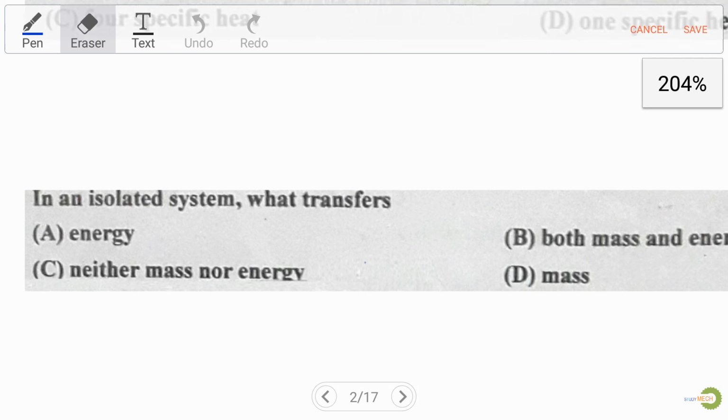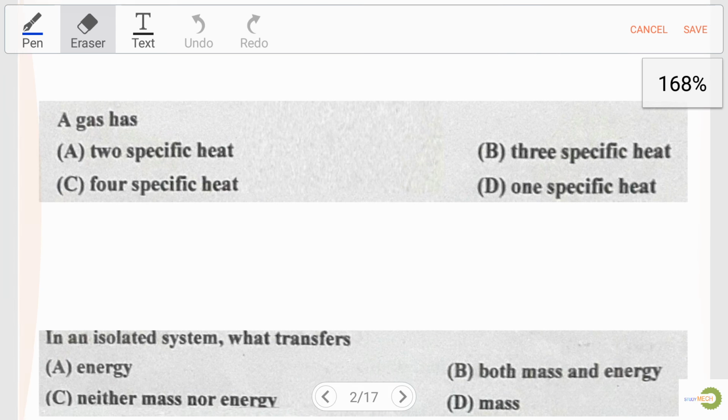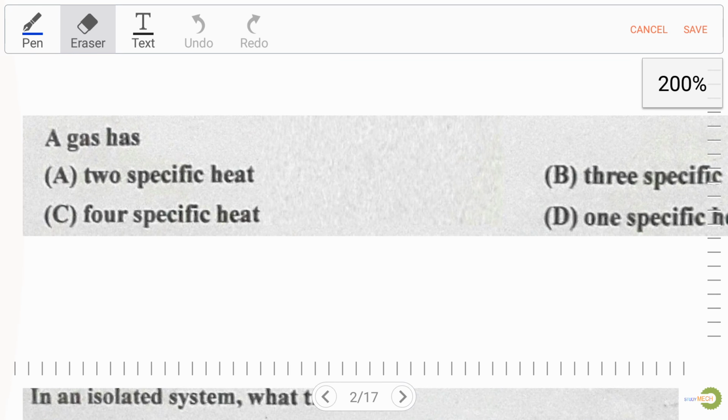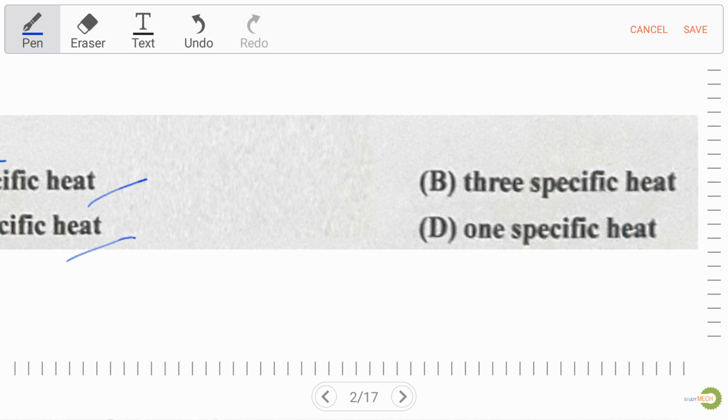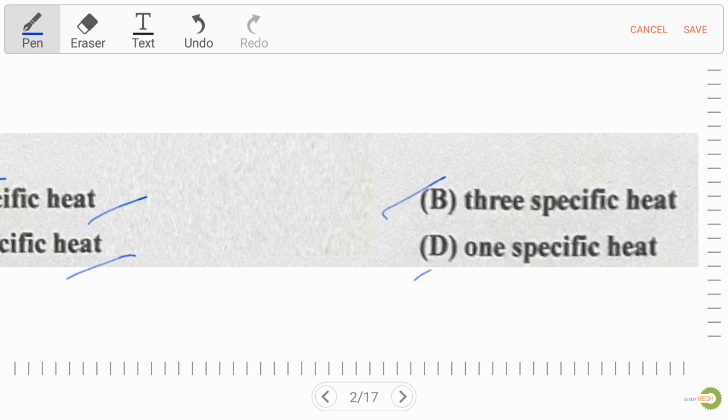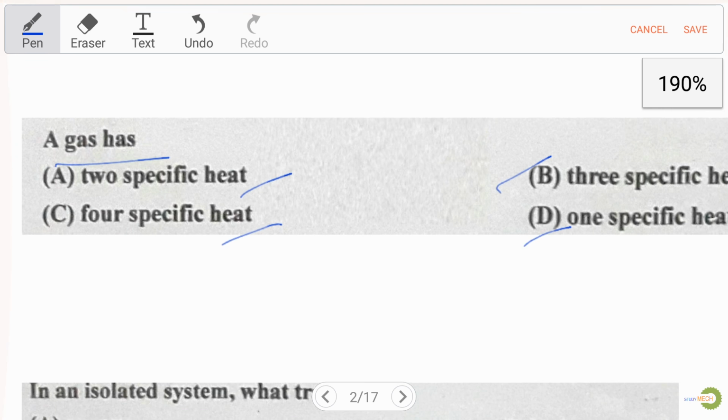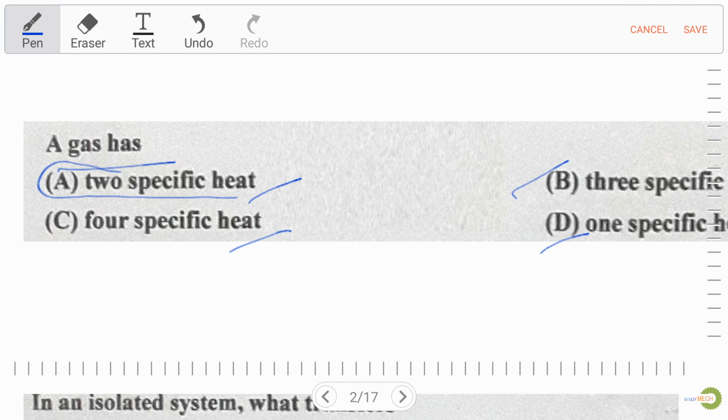In this video I will cover some important easy and moderate questions. Our first question is, a gas has: option A 2 specific heat, option B 3 specific heat, option C 4 specific heat, and option D 1 specific heat. Well, everybody knows a gas has 2 specific heat, so option A is the right answer.